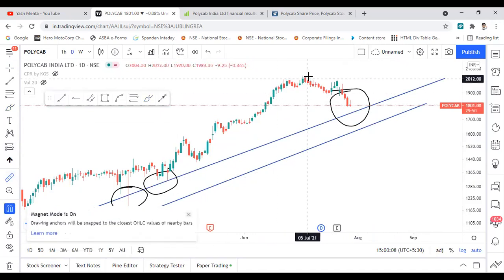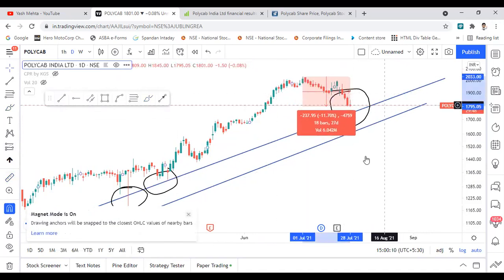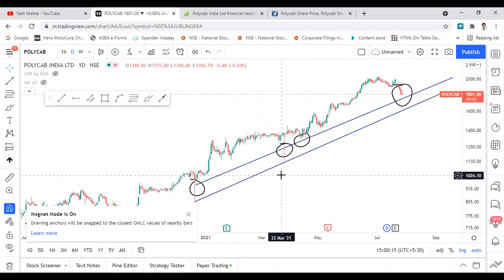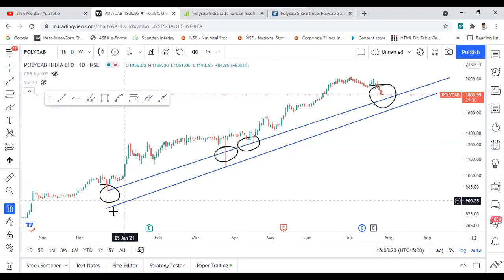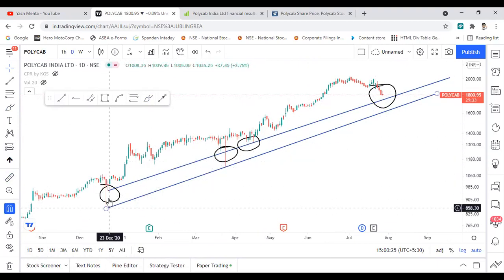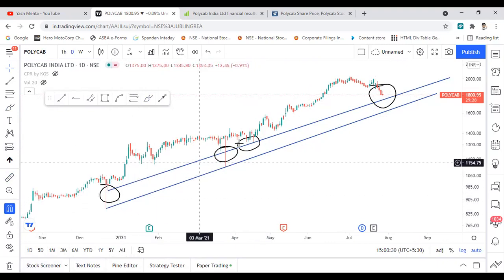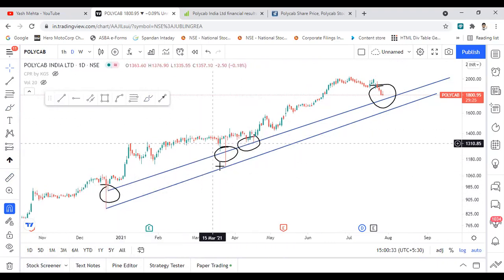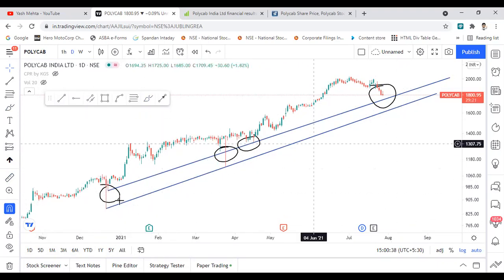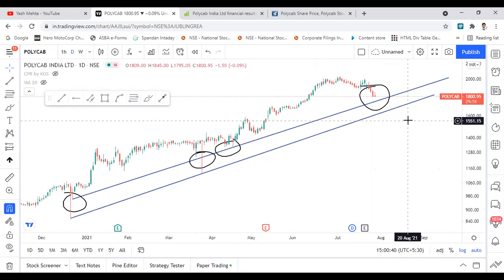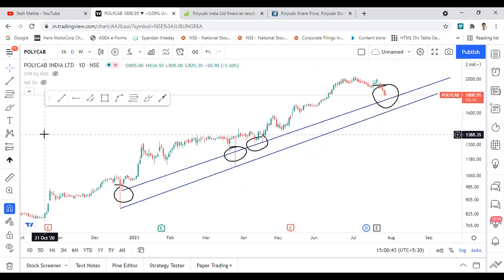Currently the stock has corrected around 11% from its all-time high level. So this is a small correction in this particular stock, and it is approaching this particular support level on the daily time frame chart. The second trend line is drawn for this particular wick. This is particularly the noise or some operator gap in this stock. Because of this, the stock has formed a wick in the last 1 year, and I have drawn a similar trend line, and it can be another support level for Polycab.